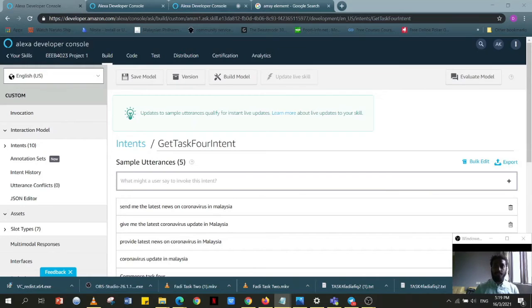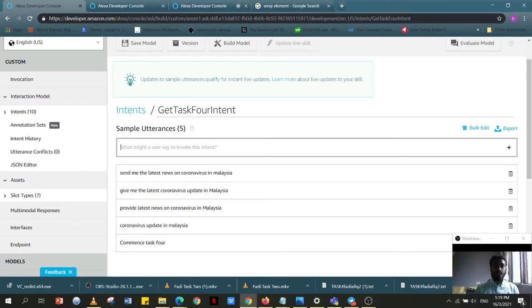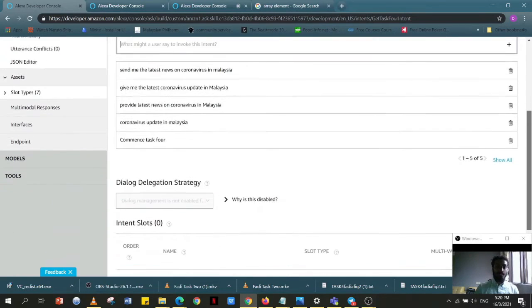Now under the build section, as you can see, we have included 5 different utterances which the user can use to call out the program and cause it to run. A user could simply say, give me the latest coronavirus update in Malaysia, and the program will run, providing the information and sending it to Telegram. In our demonstration later, I'll be using the bottom 2 utterances, which are coronavirus update in Malaysia and commence task 4.